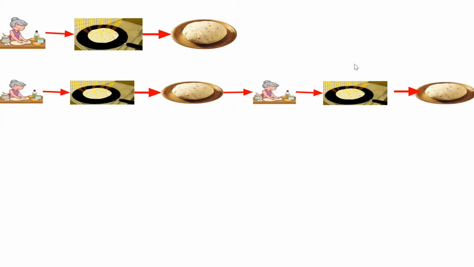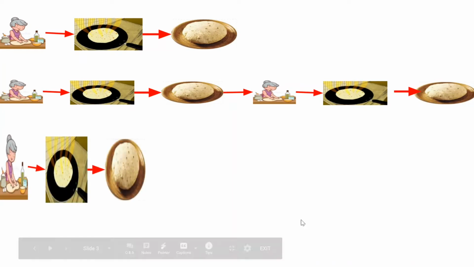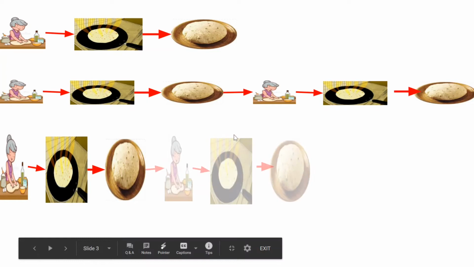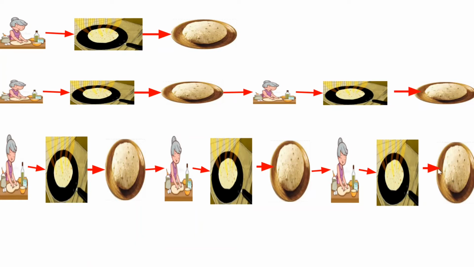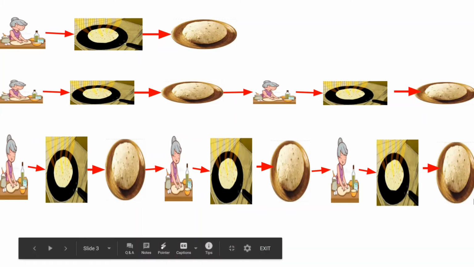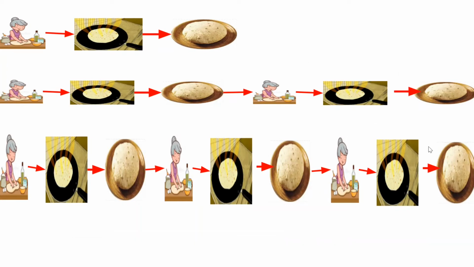Suppose I want to make 3 chapatis, how will I do that? You'll make the first chapati, the second chapati, and the third chapati. You can see these 3 steps are happening again and again. Think of these 3 steps as 3 statements in Python, and I want to repeat them multiple times. Then I will be using a loop.